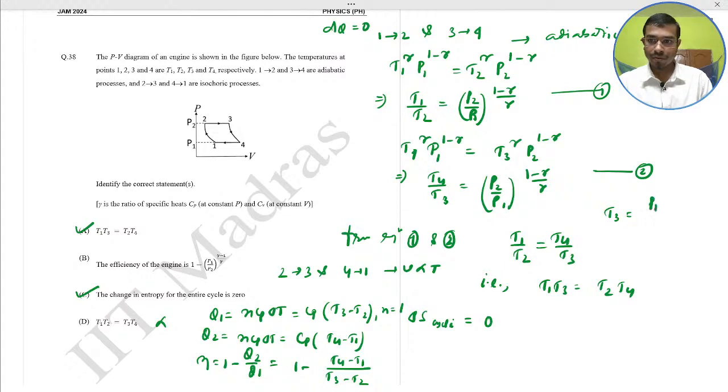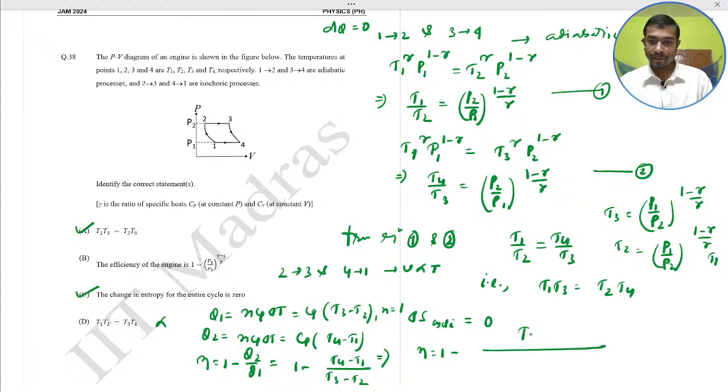T3 is equal to (P1 by P2) to the power (1 minus gamma) by gamma, times T4. And T2 is equal to (P1 by P2) to the power (1 minus gamma) by gamma, times T1. Just put in these values. That implies eta equals 1 minus (T4 minus T1) over (P1 by P2) to the power (1 minus gamma) by gamma into (T4 minus T1).